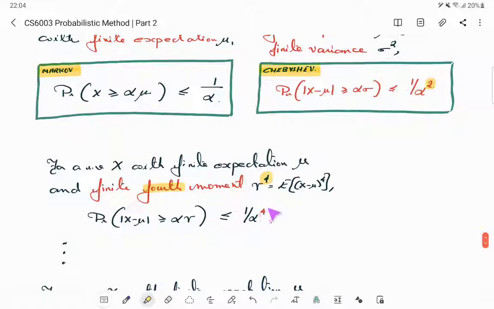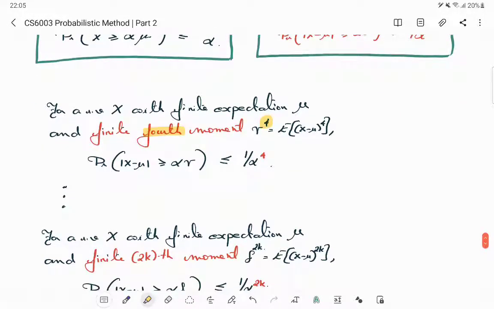So under this case, a direct application, again, like we proved Chebyshev by applying Markov to the random variable x minus mu the whole squared. Similarly, you can prove this bound written here by applying Markov to the random variable x minus mu to the whole power 4. Because x minus mu the whole power 4 exceeding some constant times gamma power 4, I'll take that constant to be alpha power 4, gives 1 by alpha power 4. And then this event I can equivalently represent by taking the fourth root, which would be modulus of x minus mu greater than or equal to alpha gamma.